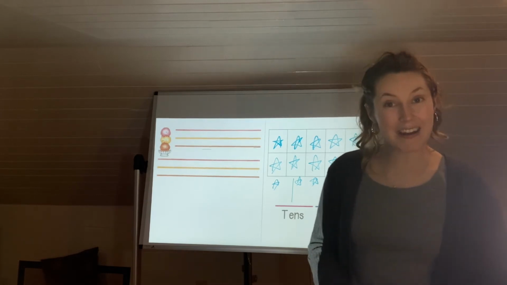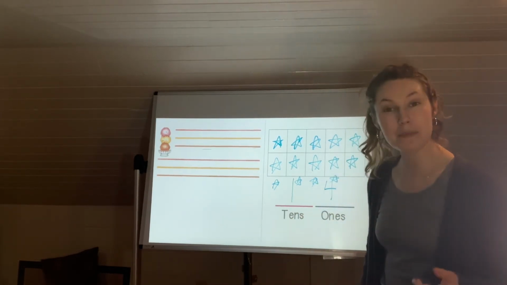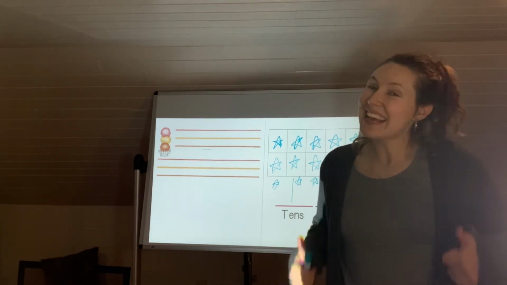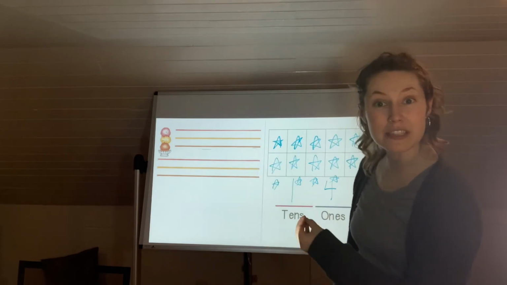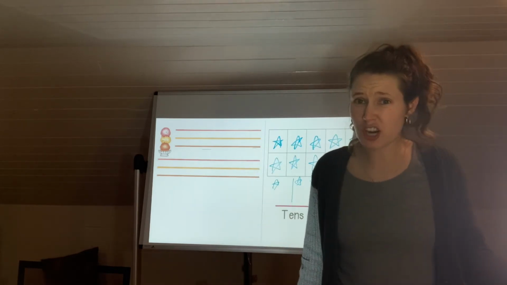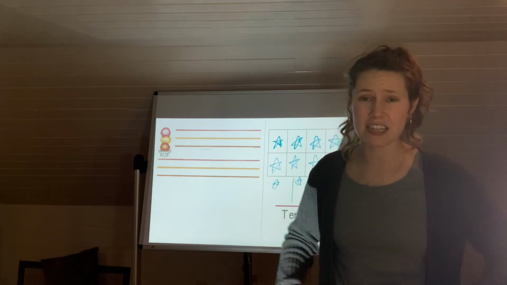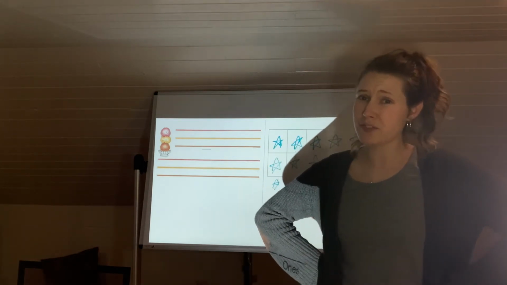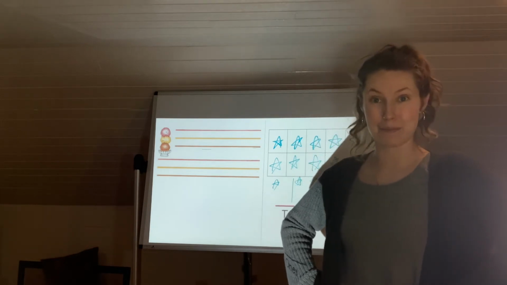And now I'm showing 14, and I was able to use my place value to help me figure out how to build it. Nice work, everyone. Make sure that you are understanding how we just did that. And if you're not sure, you can always write to me on Class Dojo or ask me in class. Tell me, Miss So, that was a little bit confusing for me, and I will help you, okay? Or you can come to homework help, and I'll help you.